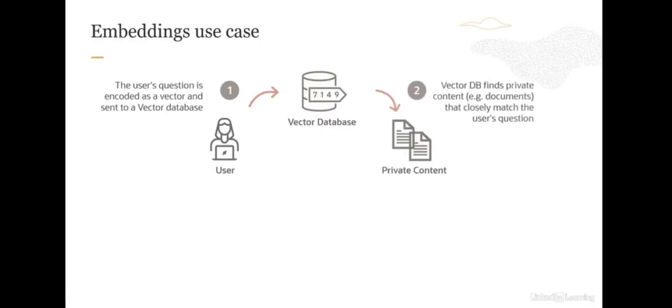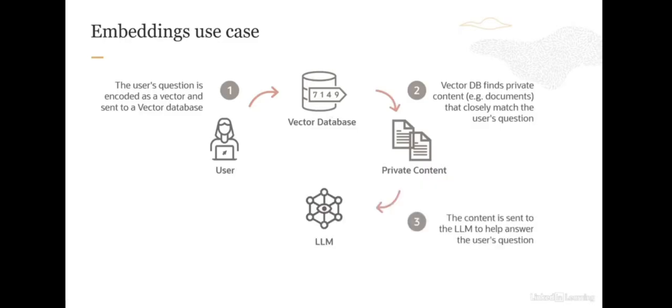Now, the vector database can run a nearest match to identify the most closely associated documents or paragraphs, and it finds the private content which closely matches the user query. And then it can take those documents or paragraphs and insert those into a prompt to be sent to the large language model.